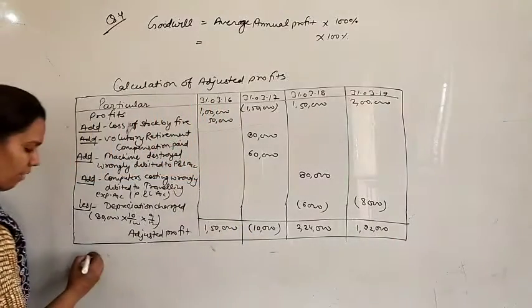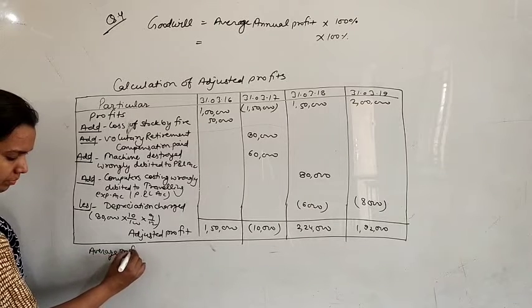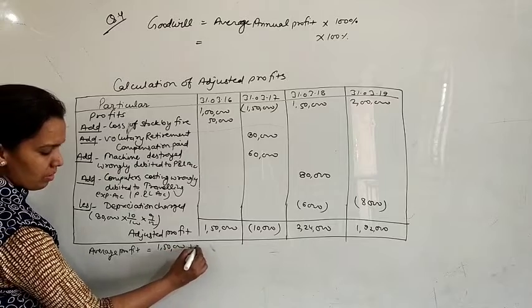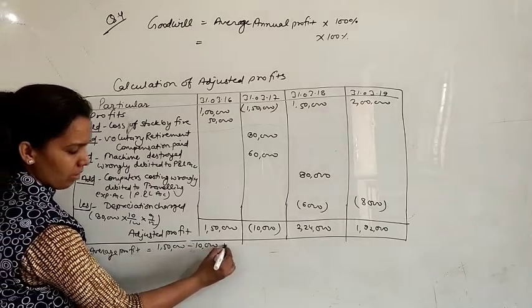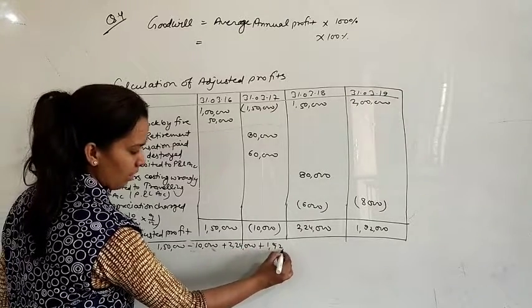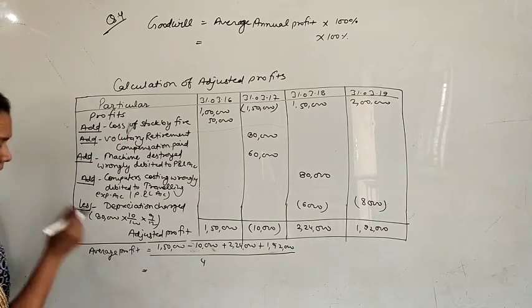Okay, now find out the average profit: 1,50,000 plus, this is a loss so minus 10,000, plus 2,24,000 plus 1,92,000, divided by 4. Just add these terms.